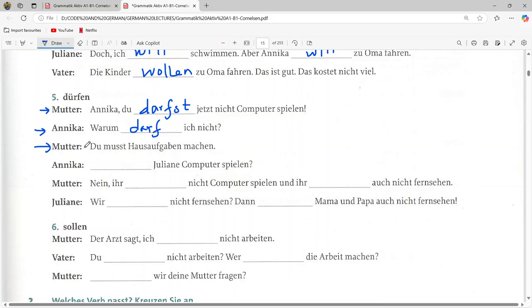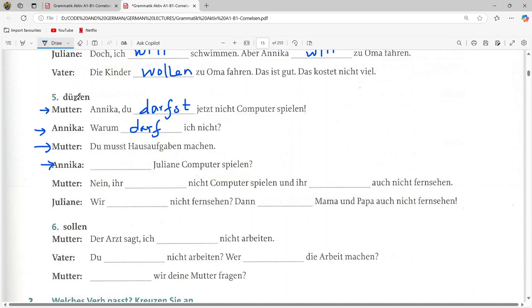Now mother is replying, "du musst Hausaufgaben machen." So you have to do the homework. See, müssen is used here and the pronoun is du. For this reason müssen will become musst. Now Annika is saying that okay, there is a blank and Julian Computer spielen.